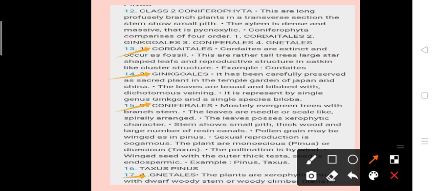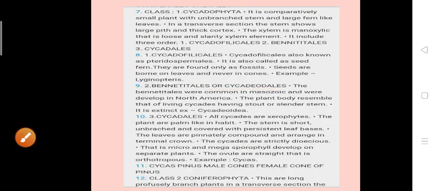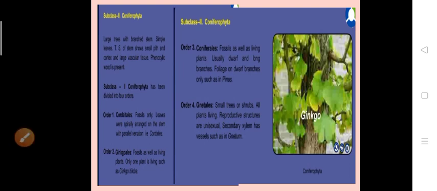Next order is Ginkgoales. This order consists of only one extant genus with one species, that is Ginkgo biloba. Ginkgo biloba is a living fossil and is commonly called the maidenhair tree. Ginkgo biloba is native to China. Leaves are broad, bilobed with dichotomous venation.